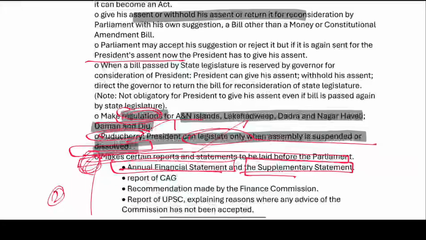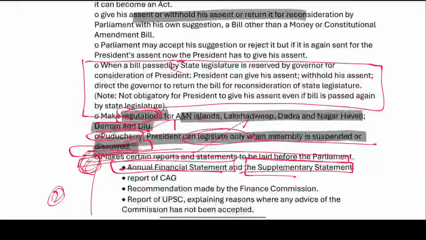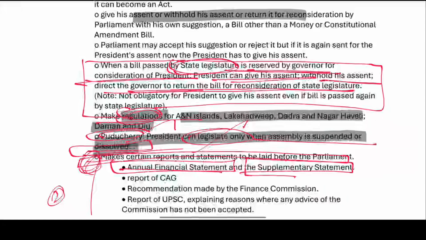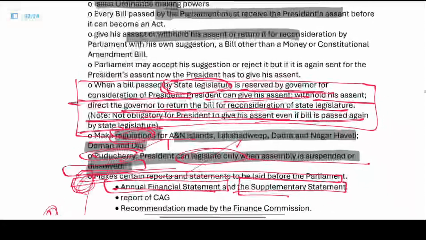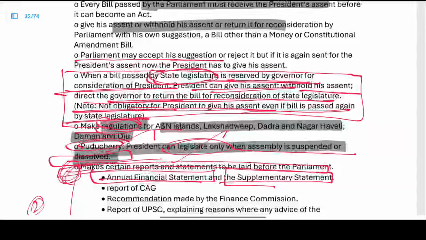Now, when the bill is sent to him by the state legislature, the bill is reserved by the governor for consideration of the president. Right. The president can give the assent, withhold the assent, and direct the governor to return the bill for reconsideration of the state legislature. It is not obligatory for the president to give the assent even if the bill is passed again by the state legislature. Parliament may accept his suggestion or reject it, but if it is sent again for the president's assent, now the president has to give the assent.